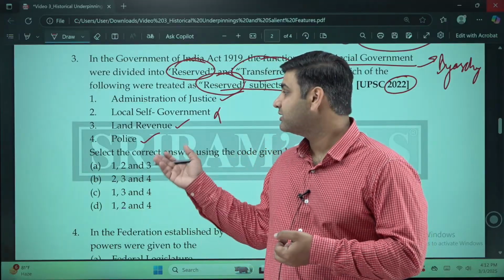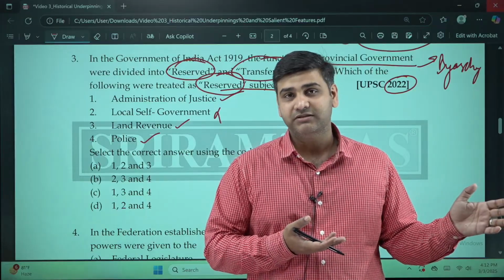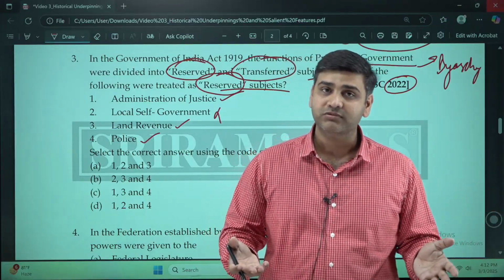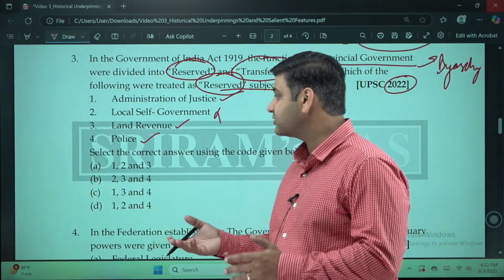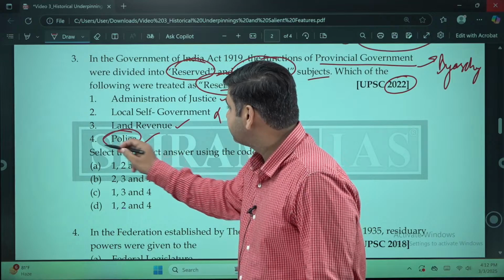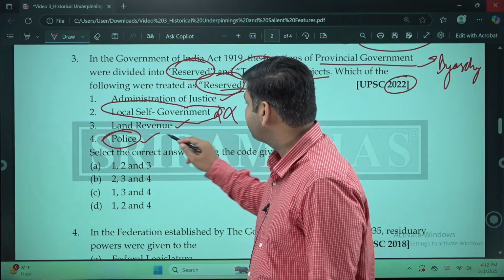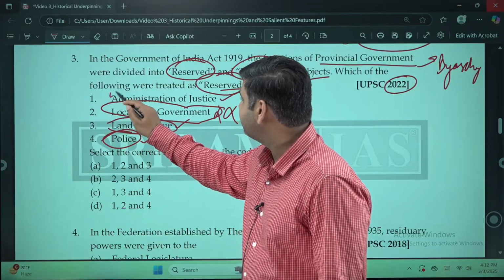If you take out police, military and bureaucracy, what is left? 1500 Britishers here in India. They are of no use. Any day they could be crushed by millions of Indians. So police, land revenue, and administration of justice, but not local self-government.